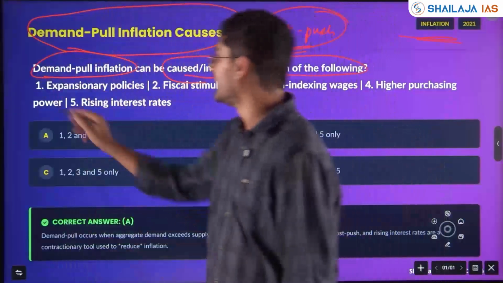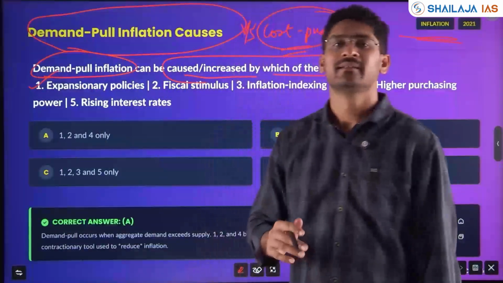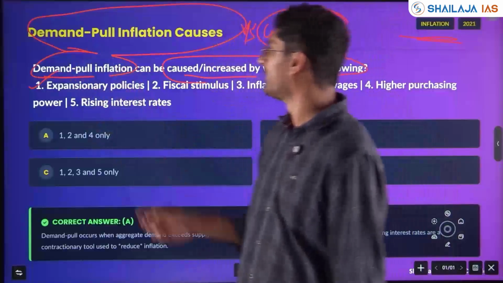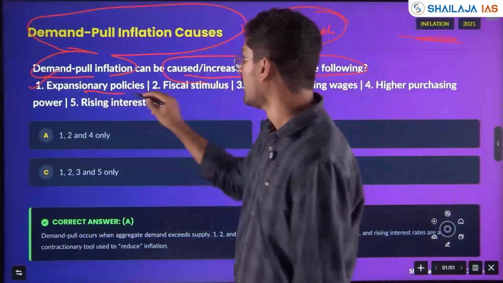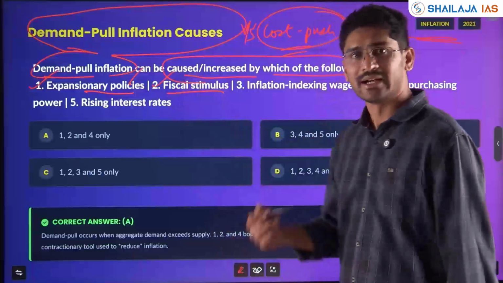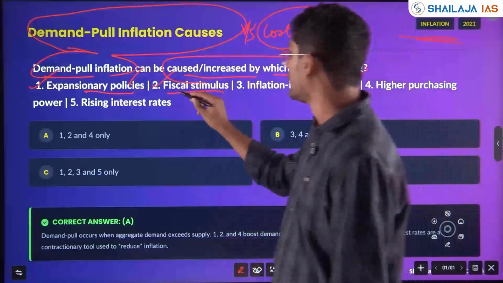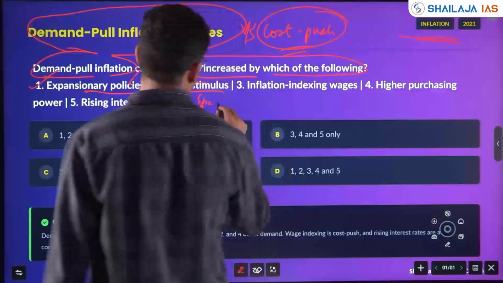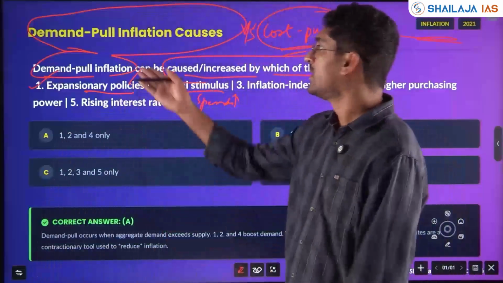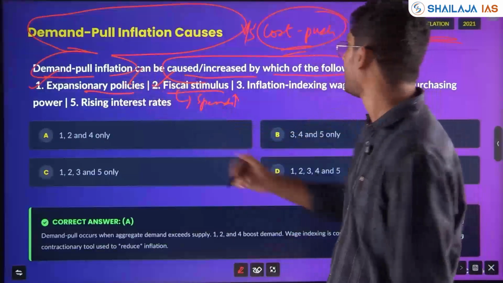Expansionary policies, yes. If too much money is there, the demand will increase and demand will lead to inflation, demand pull inflation. Expansionary policies, correct. Fiscal stimulus, yes. Cutting tax rate, okay? If you are spending more money in the budget and cut the tax rate, then also demand pull inflation will happen.